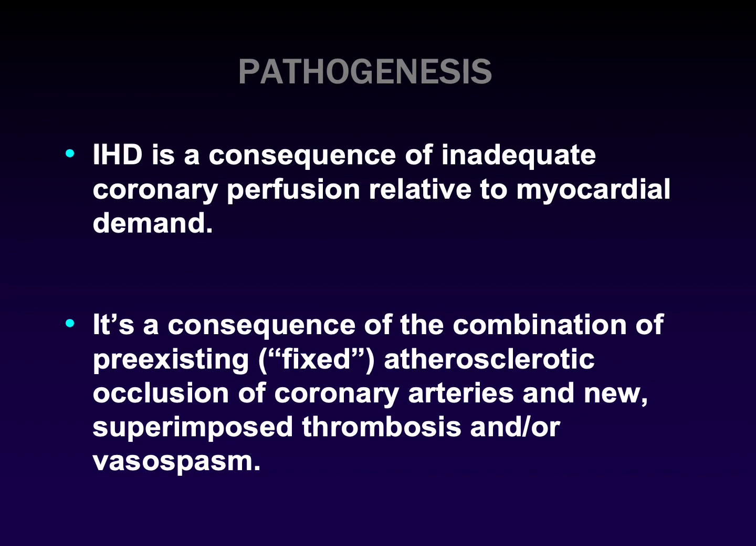As I said at the beginning of this lecture, ischemic heart disease is a consequence of inadequate coronary perfusion, or blood supply, or oxygen and nutritional supply, in comparison with the myocardial demands. The most common cause is the presence of a fixed, pre-existing, or permanent atherosclerotic occlusion of the coronary artery. So the coronary artery is occluded by a certain percent of the lumen permanently by the presence of the atherosclerotic plaque, and also the presence of a new superimposed thrombosis and/or vasospasm resulting in more narrowing of the vascular lumen.